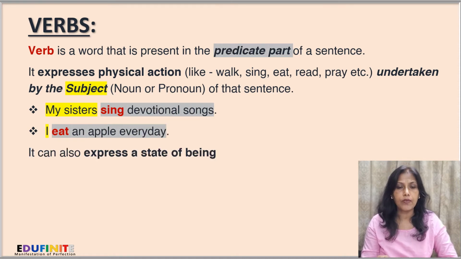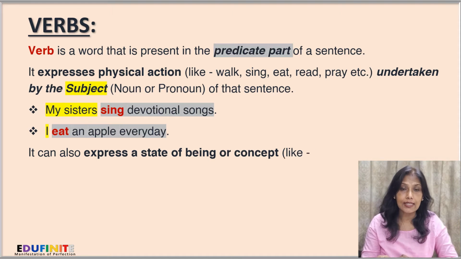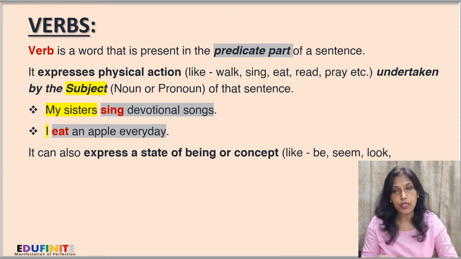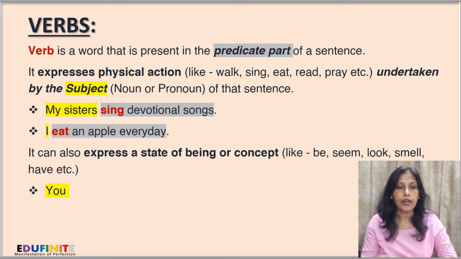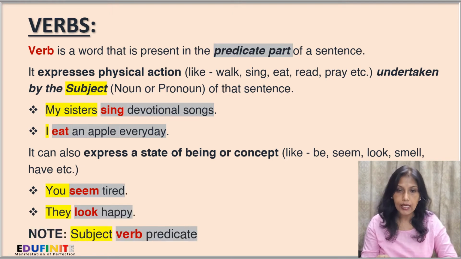For example, we can say, my sisters sing devotional songs. Here, my sisters is the subject, sing is the verb, and sing devotional songs is the predicate. Next, I eat an apple every day. Here I is the subject, eat an apple every day is the predicate, and eat is the verb.